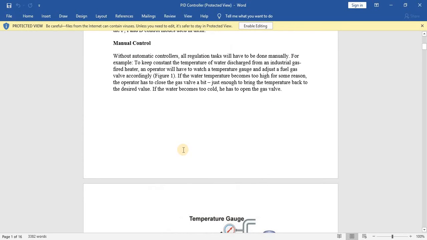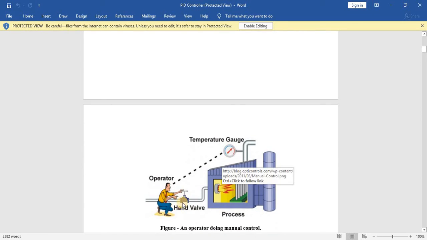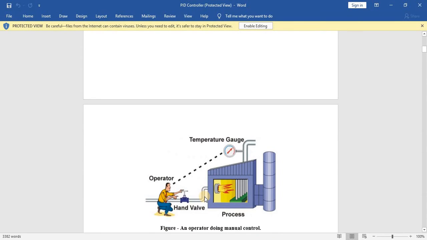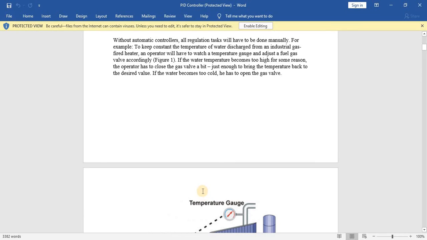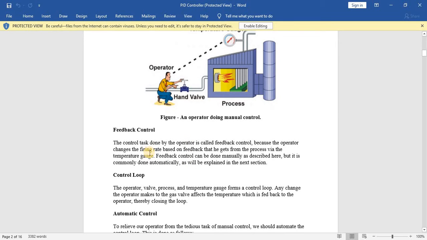If the temperature becomes too high for some reason, the operator has to close the gas valve a bit, just enough to bring the temperature back to the desired value. If the water becomes too cold, the operator has to open the gas valve. This is what manual control is all about, depending upon the operator and the actuator. Now, feedback control. The control task done by the operator is called feedback control. This is what the feedback is.